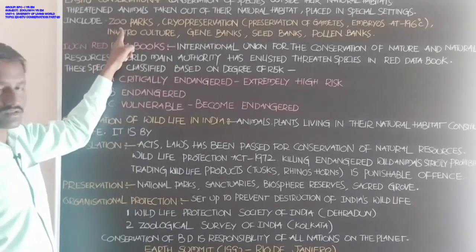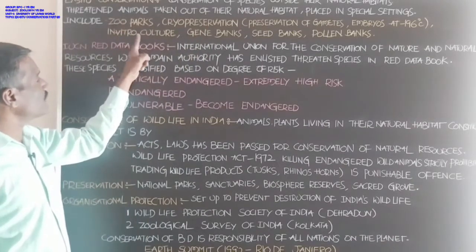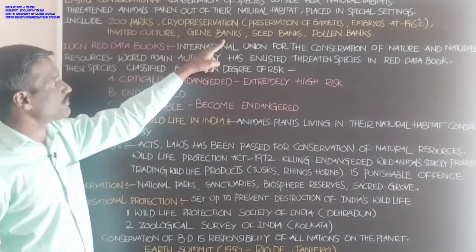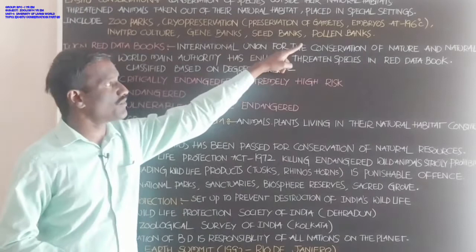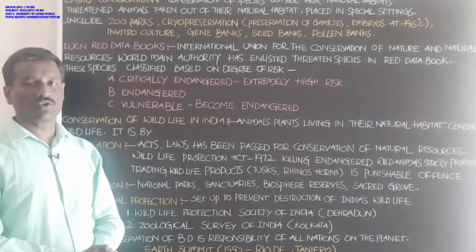One is zoo parks, then cryopreservation and in vitro culture, gene banks, seed banks, and pollen banks. Students, the first one is zoo parks. Already you know about the zoo parks.